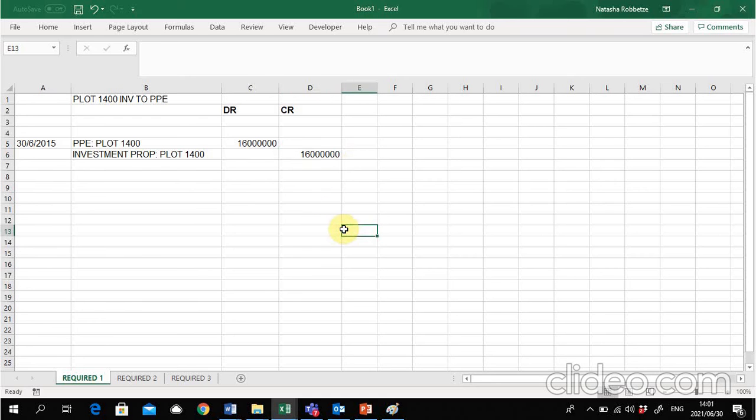Great. Thereafter, it's now PPE and we will reach our year end, right? At year end, this would be the 31st of December in accordance with the required part. We need to go and measure two things on the newly classified or reclassified PPE. And that is that we need to go and calculate depreciation. So I'm going to debit the depreciation. I'm going to credit the accumulated depreciation.